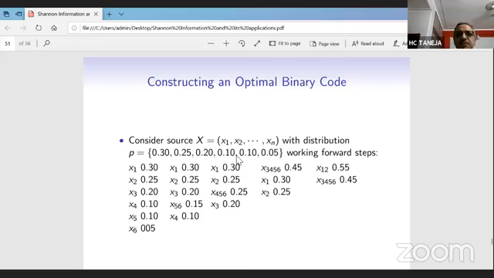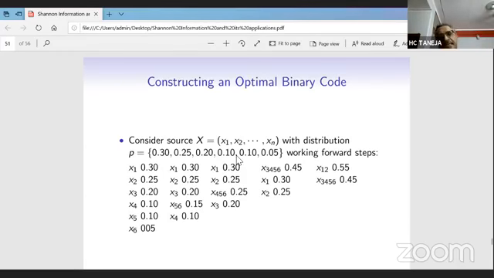Now, let us suppose we have a source x1, x2, up to xn, read n here as 6. Let us suppose 6 messages are there with this probability distribution. So how can we do it? Just write the messages in the decreasing order of their probability, so that the message with the higher probability is at the top and the message with the least probability is at the end. Then combine the two least probable symbols. Here x5 and x6 are the least probable symbols. We combine them to make x56, and its total probability becomes 0.15, and we give it a proper place.